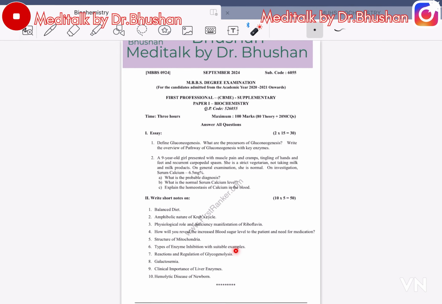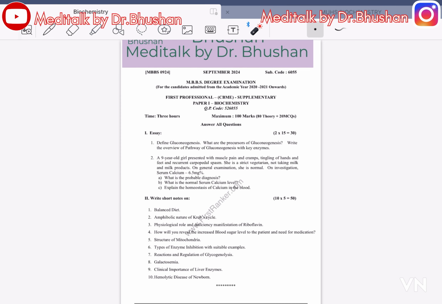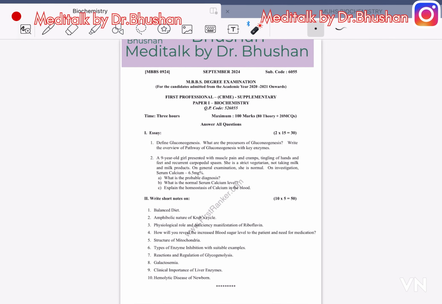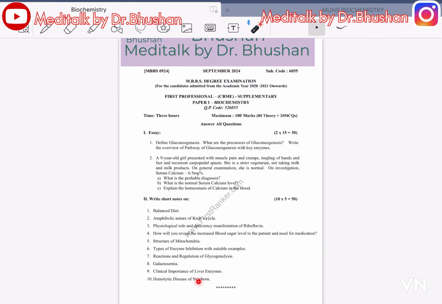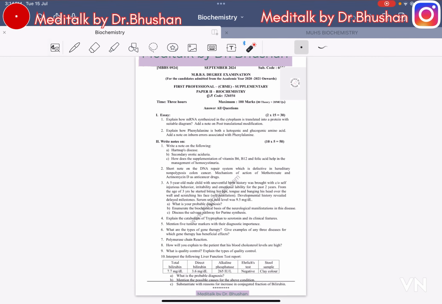Types of enzyme inhibition with suitable example. Reaction and regulation of glycogenesis. Galactosemia. Clinical importance of liver enzymes. Hemolytic disease of newborn. September 2020-24.